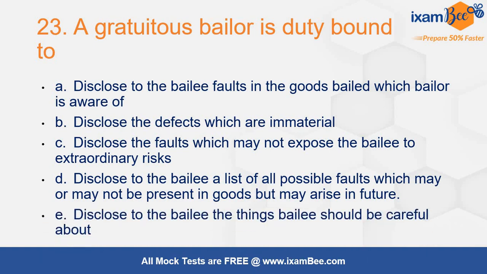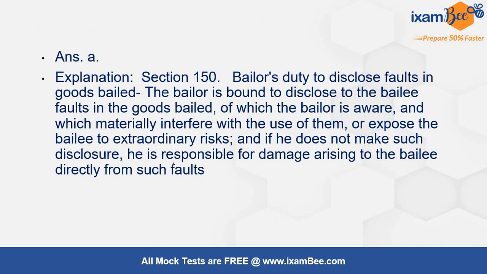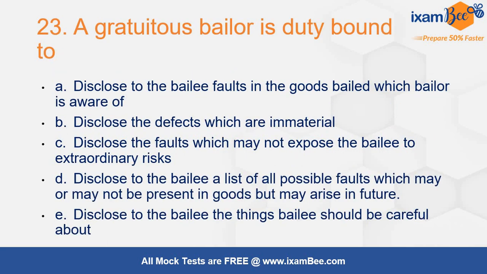Disclose to the bailee the things that bailee should be careful about. Now, gratuitous bailer is expected to do what out of all these 5 options? He has to disclose what? Answer is of course A. If you don't know the particular answer, the section provision for this, even if you read the options carefully, you can easily guess that the most appropriate one will be A only, because the other ones are not logically fit